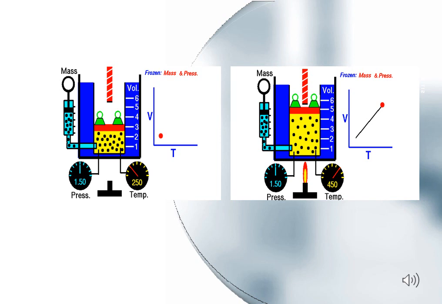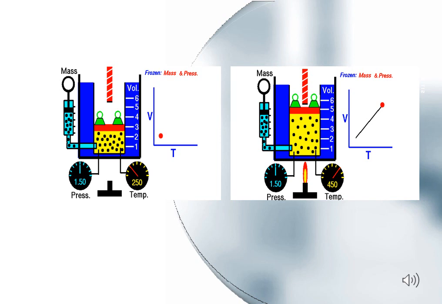Look at the pictures given below. In the first picture, you can see that the volume occupied by a gas is 3 dm cube at 1.5 atm pressure and 250 degrees centigrade temperature. In the second picture, you can see that the volume occupied by a gas is 5 dm cube at 1.5 atm pressure and 450 degrees centigrade temperature.